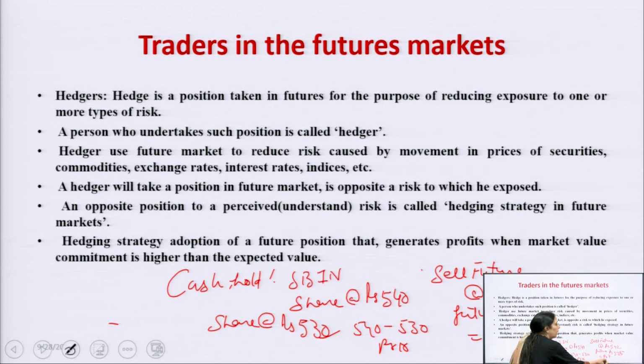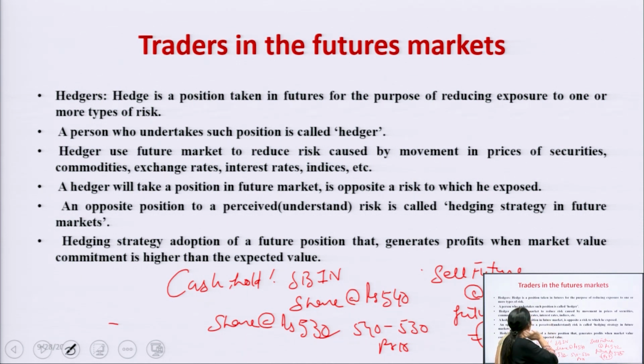The profit he gains by shorting the future is rupees 7, so the loss is reduced by rupees 7. The total loss was 10, and 10 minus 7, now the total loss is only rupees 3.